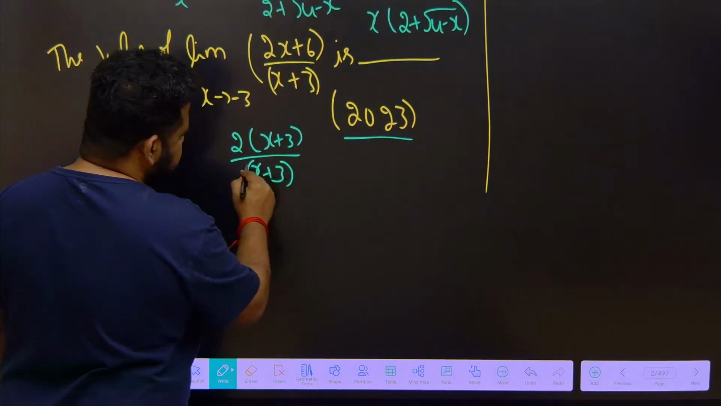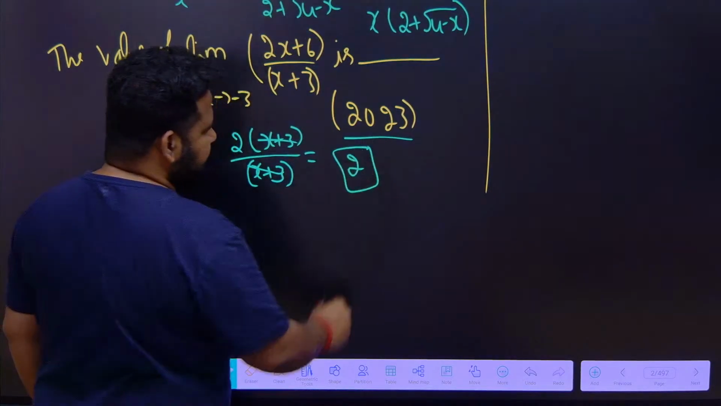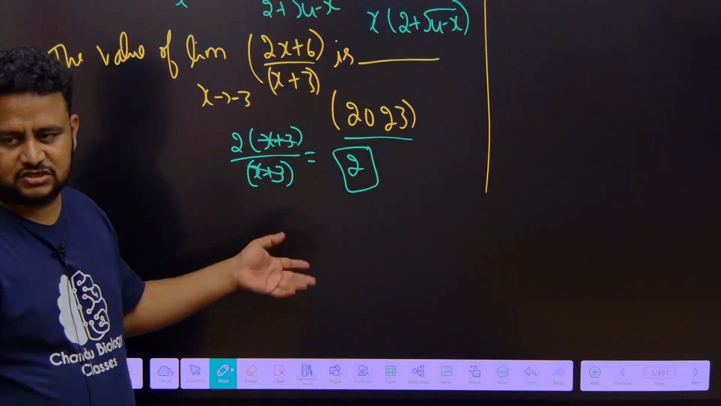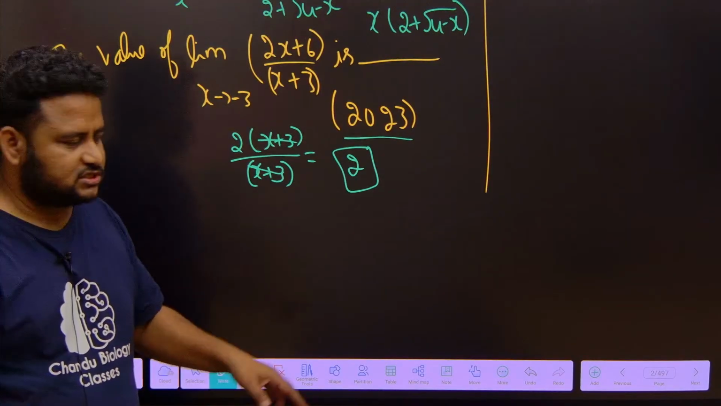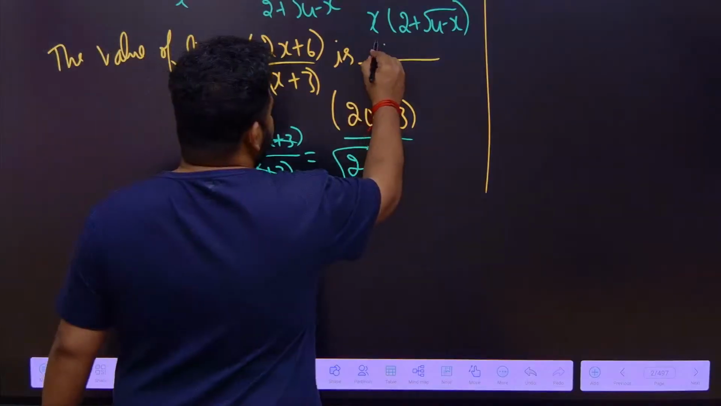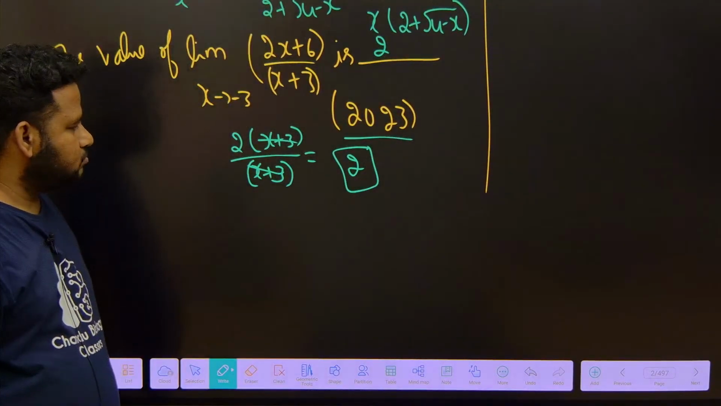I can cancel x plus 3. Limit of 2 is nothing but just 2 itself. Limit of a constant is also the constant itself. Limit a is a itself, limit 2 is 2 itself. The answer to this question is what? 2. So that's simple.